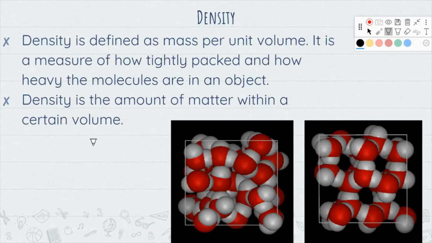So here you have density. This is a good visualization right here because density, remember this, is defined as mass per unit volume, but basically it's just saying how compact something is, how tightly packed something is. And there are so many different examples of density.